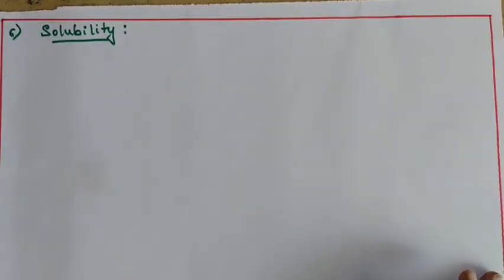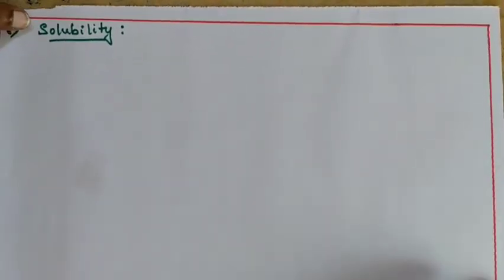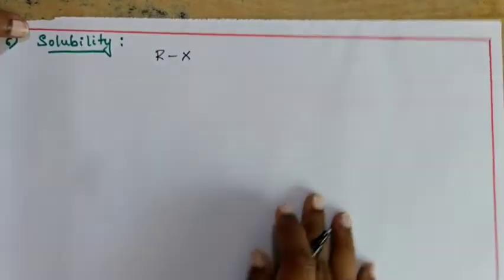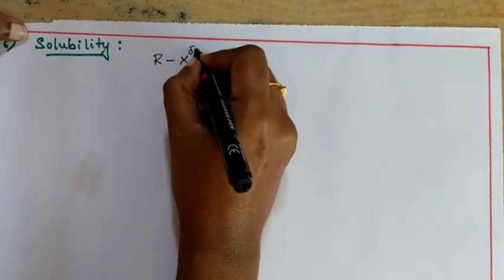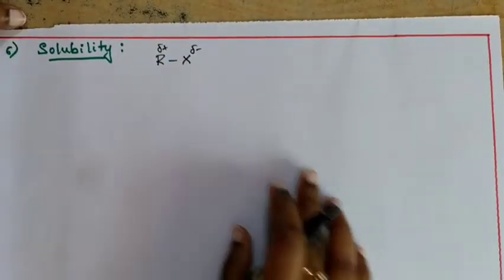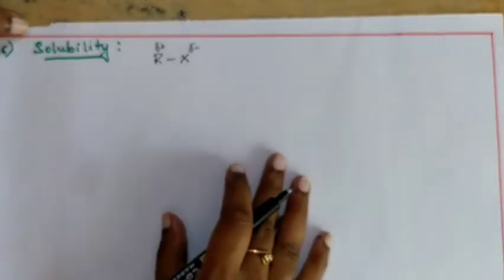Now let's see the last physical property of haloalkanes and haloarenes, that is solubility. We came to know that it will be in the form of R-X, where X will get a delta negative charge and R will get a delta positive charge. If you write negative and positive charges, it means polarity exists.